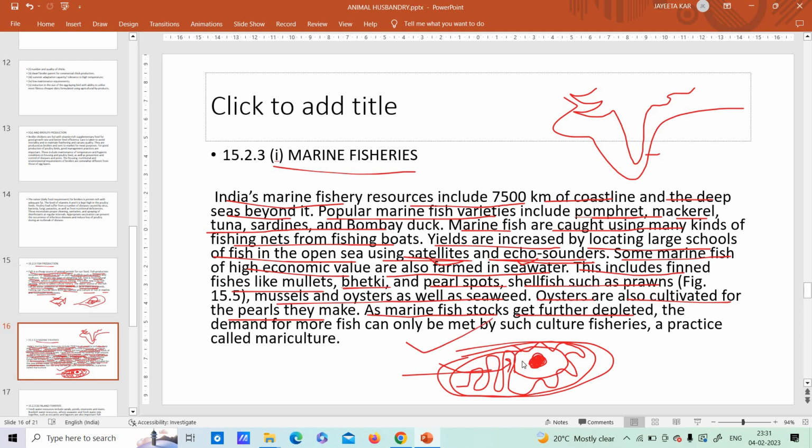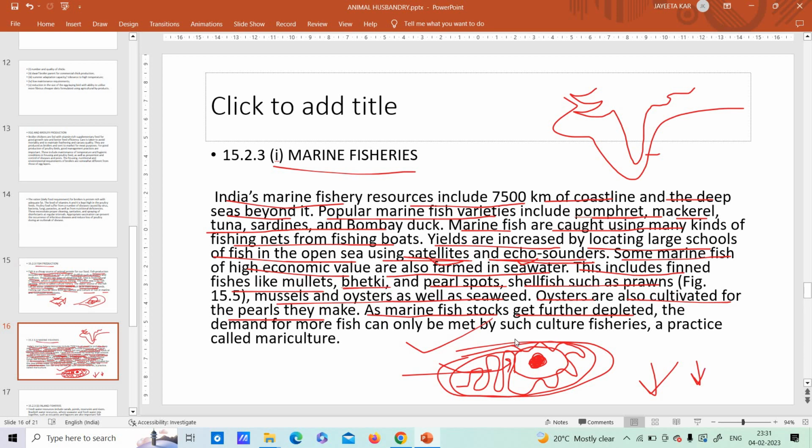With the help of satellite and ultrasound, you go to that particular area where you find a large amount of marine fishes. The fishermen will go and capture the fishes, right? But in this way, what is going to happen, the amount of marine fishes is going to come down. But at the same time, even if it comes down, you need more fish, isn't it? The fishermen need to survive. So what do they do?